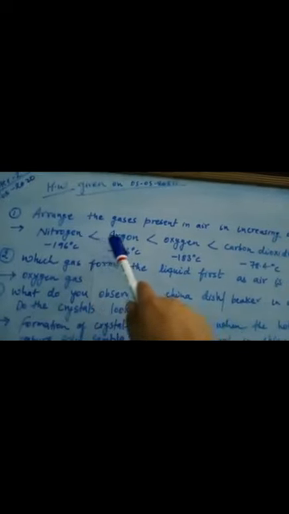Okay, nitrogen boiling point is lower than argon. Argon boiling point is lower than oxygen. Oxygen boiling point is lower than carbon dioxide. That is minus 78.4 degrees Celsius. Now question 2 is something related to 1 only.